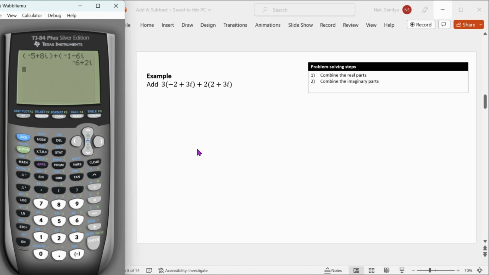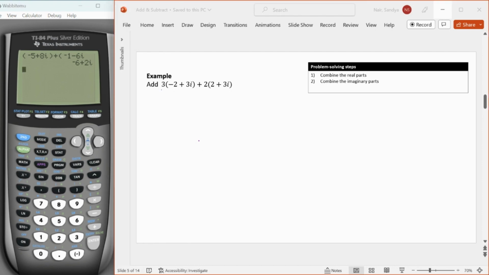Okay. All right, so let's try adding 3 times negative 2 plus 3i plus 2 times 2 plus 3i. So what's different here is that we have this constant that's multiplying each of our complex numbers, but that's okay because all we're going to do is distribute that number to each of these terms. So for example, 3 times negative 2 is going to give me negative 6 plus 3 times 3i is going to be 9i. And then we have plus 2 times 2 is 4, and then plus 2 times 3i, which is 6i.